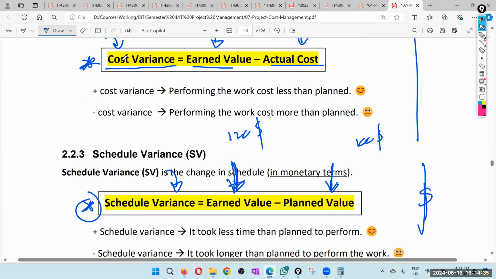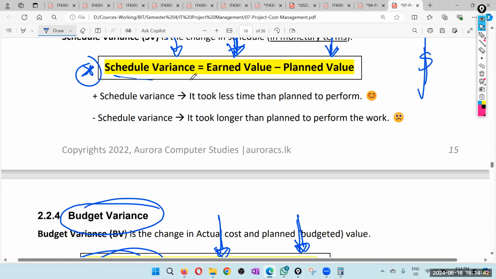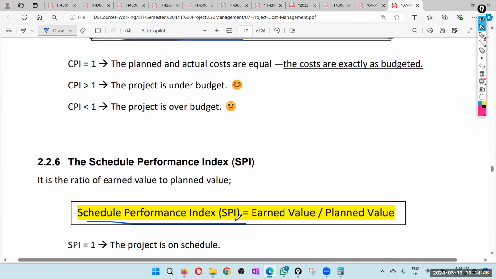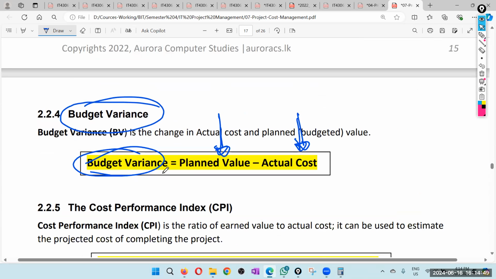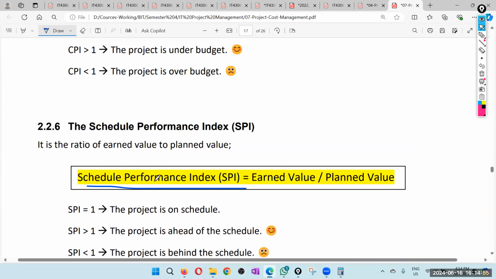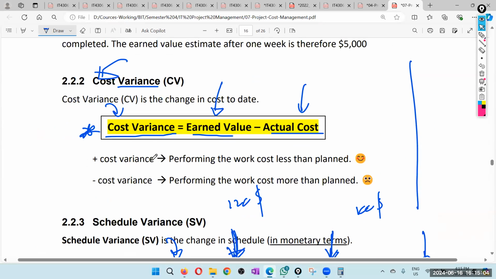So therefore, for the cost variance, we have cost performance index. For schedule variance, we have schedule performance index. For budget variance, ඕන එකකට කියන්න පුළුවන් budget performance index කියලා. හැබැයි ඒක අපි ගොඩක් අයට calculate කරන්නේ නැහැ. අපි ගොඩක් අයට budget variance එක විතරයි calculate කරන්නේ.